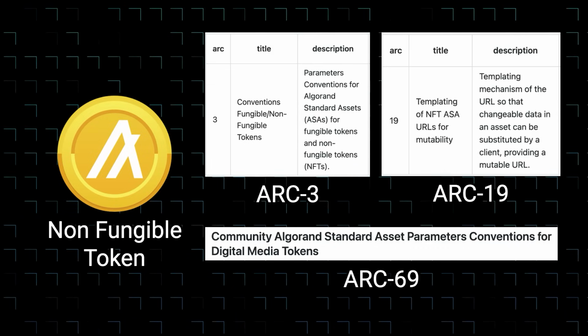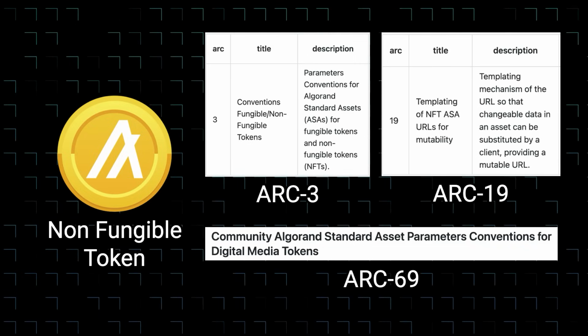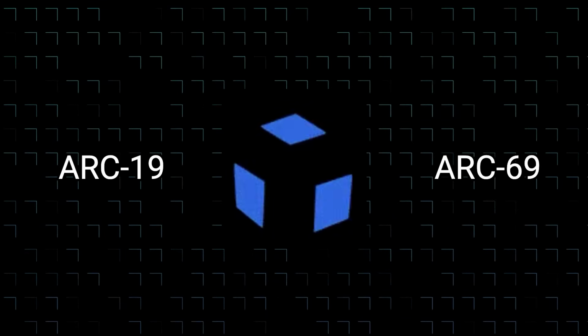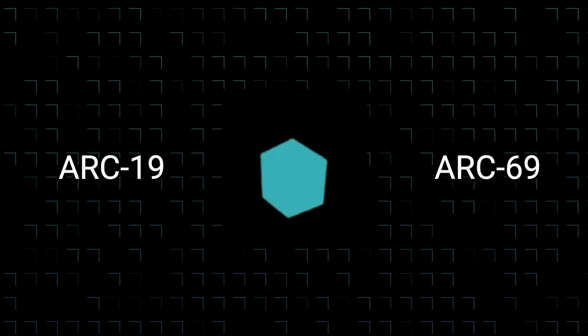Non-fungible tokens on Algorand follow the ARC3 or ARC19 or ARC69 standard. ARC19 and ARC69 allow the mutability of digital media associated with the NFT. So depending on your use case, you can choose to follow either of the standards when creating an NFT ASA.